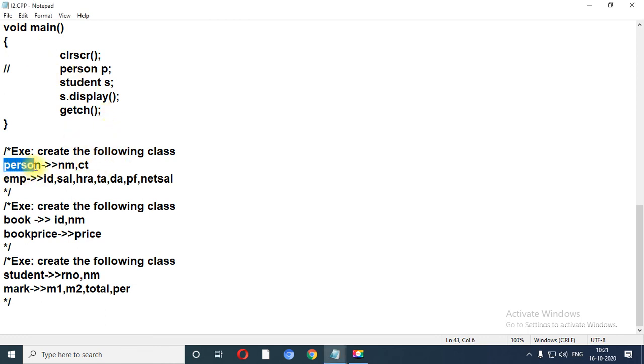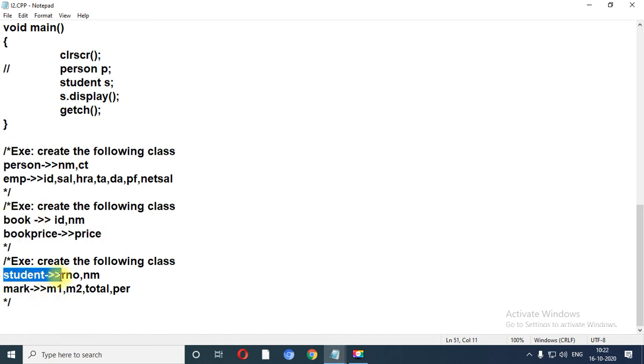First of all, create a base class person, put two variables name and city, create a new class called employee which contains this much variable, and create a display function to display all the values. Similarly, create class book which contains two variables, create class book price which contains a single variable, and also create a display method to display all the values.